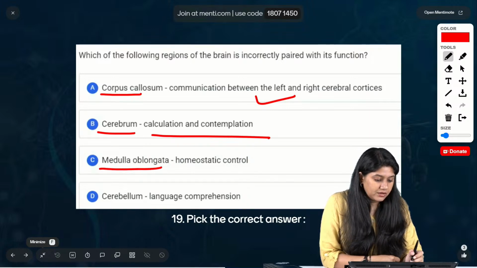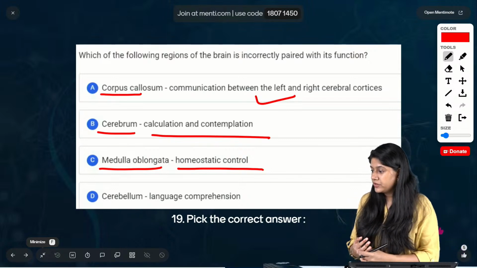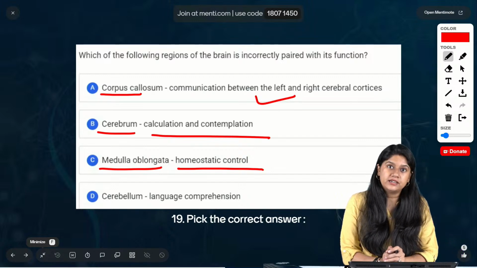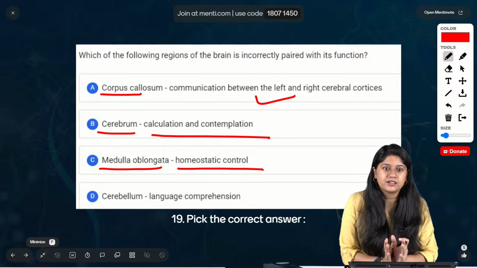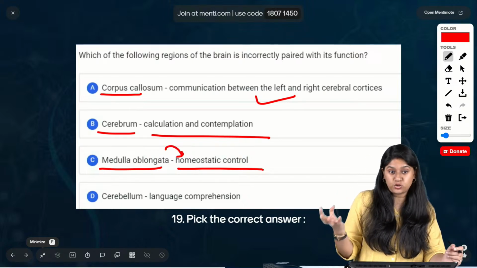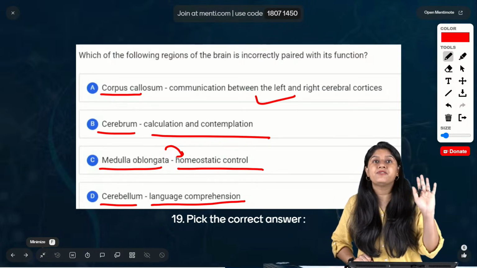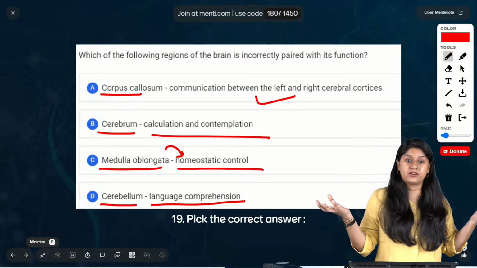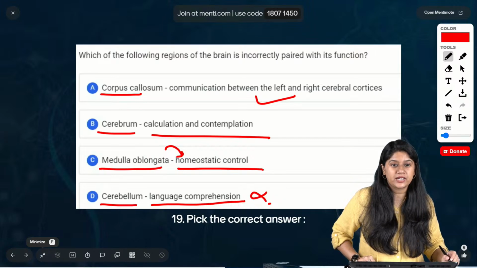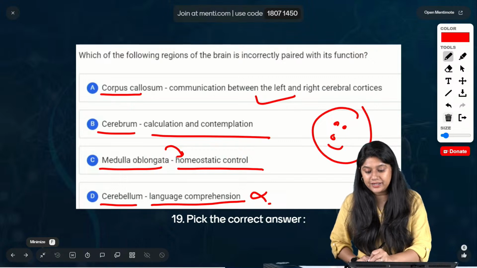Medulla oblongata, homeostasis control. What does this mean here? Definitely the medulla plays a super important role in controlling respiration, the cardiovascular reflex and other involuntary functions that we have. So it definitely has an important role in maintaining balance also, a little bit, of course. Cerebellum, what was its main function? To give us body posture, the balancing one. Where will language comprehension come? It will go with our cerebrum. So option number D is incorrect over here.